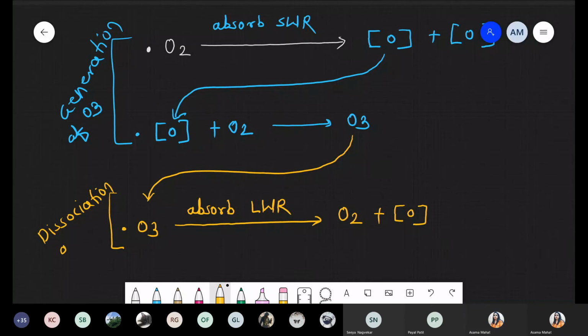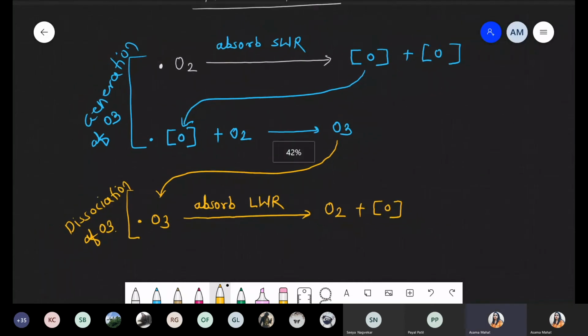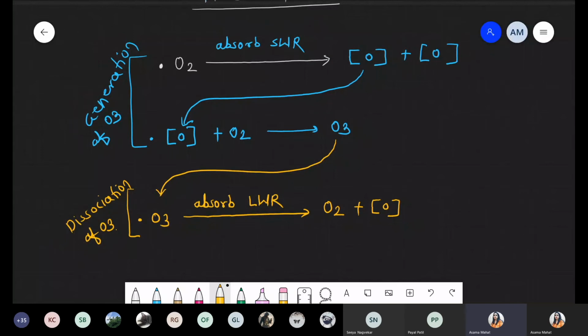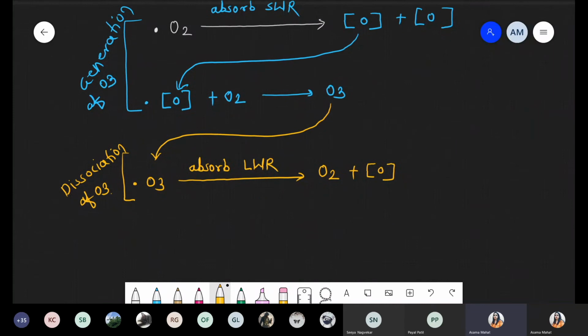Dissociation of O3. And such a scenario is very common in the stratosphere, because the ozone concentration in the stratosphere should be between 0.3 to 1 ppm. It's very important, 0.3 to 1 ppm, right? Such a condition is called the equilibrium. And what is the meaning of this equilibrium?